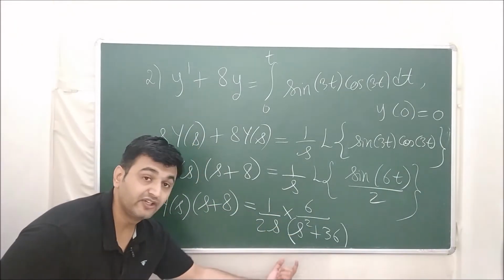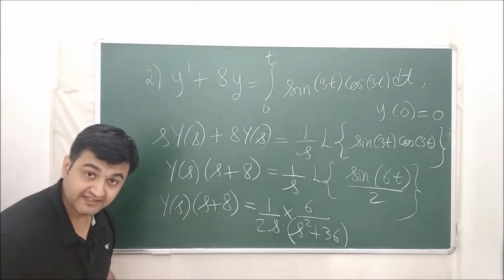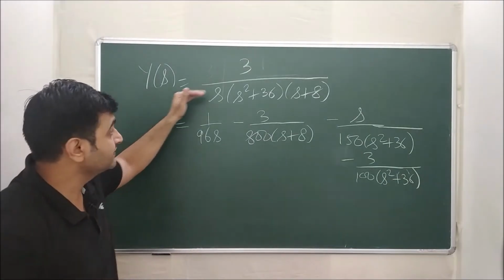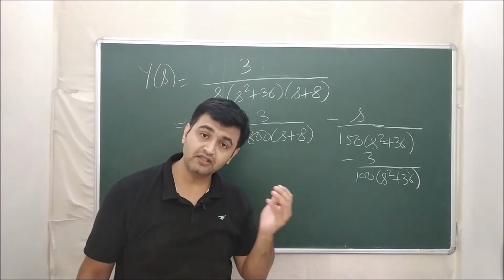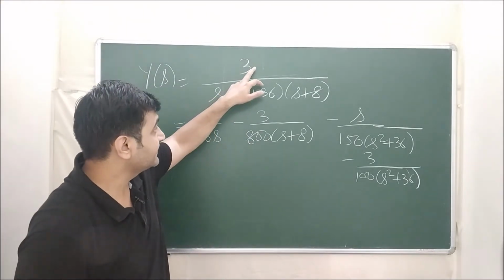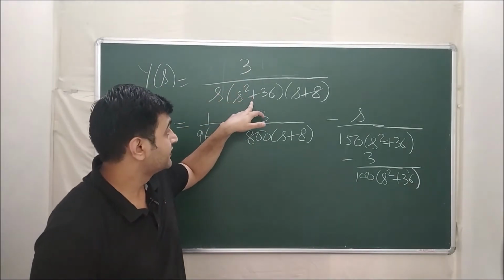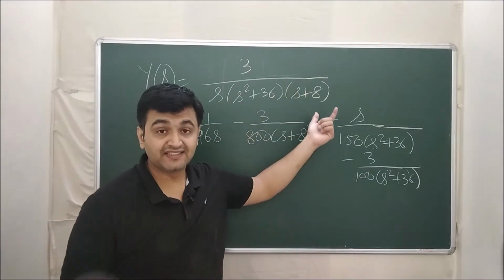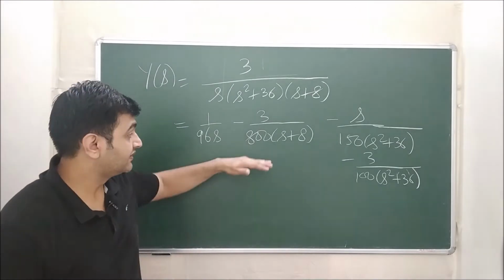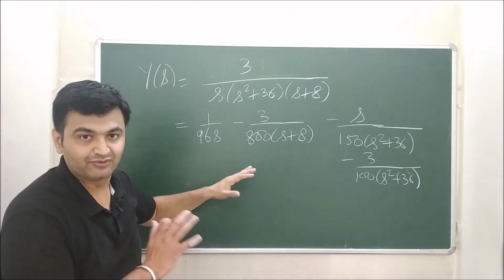Now you take this in the denominator and take the Laplace inverse. So your Y of s becomes 3 upon this product. Again, whenever you see a product in the denominator, use partial fractions. So if I write this as A upon s plus (Bs plus C) upon s square plus 36 plus D upon s plus 8, and if I solve this, this is what I have, provided my calculations are correct.